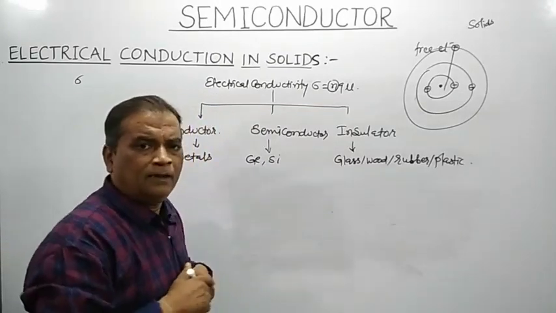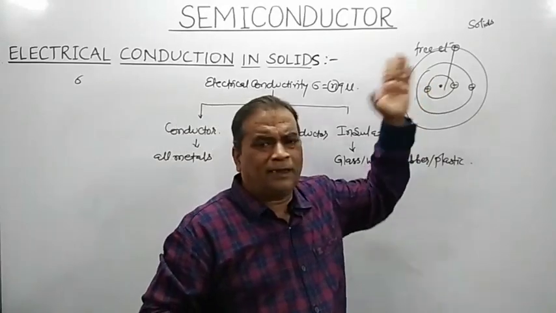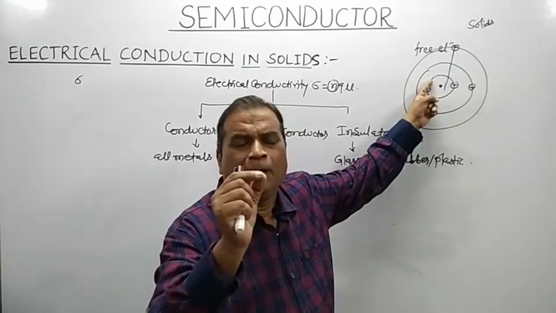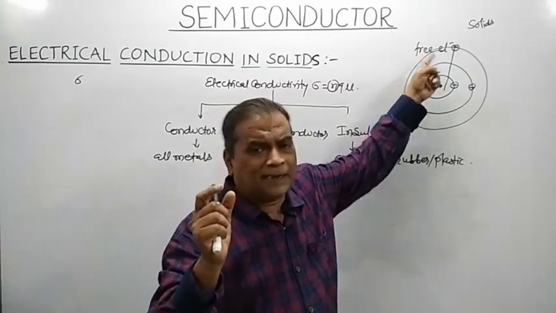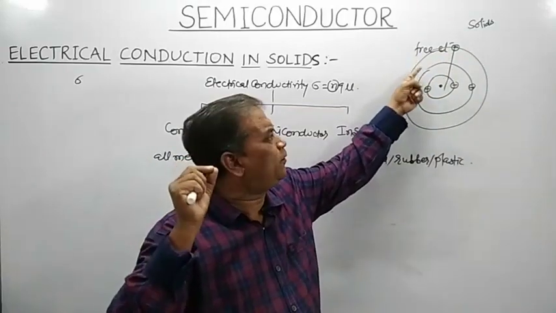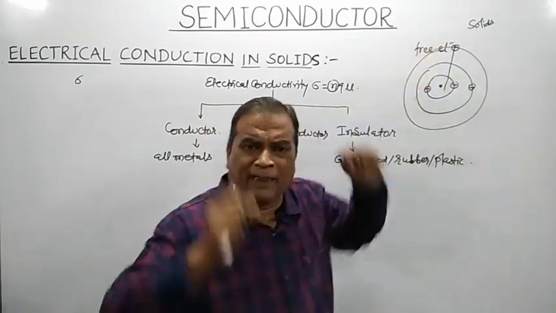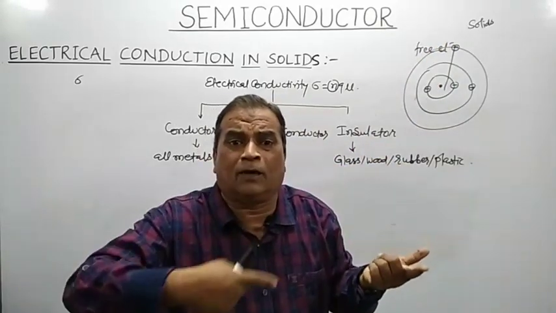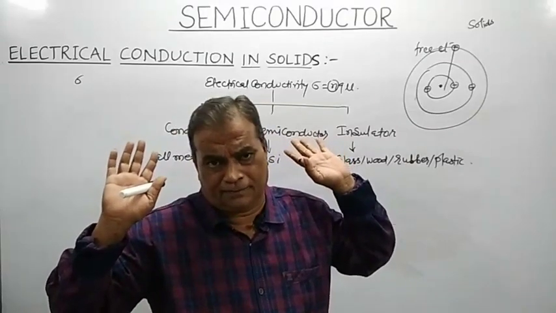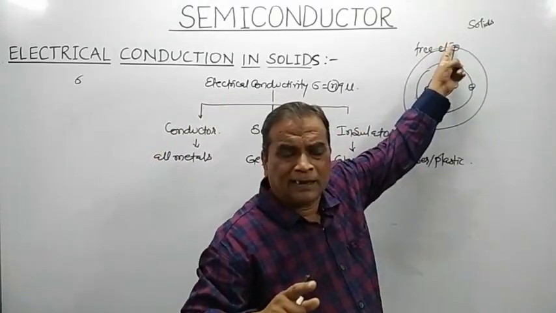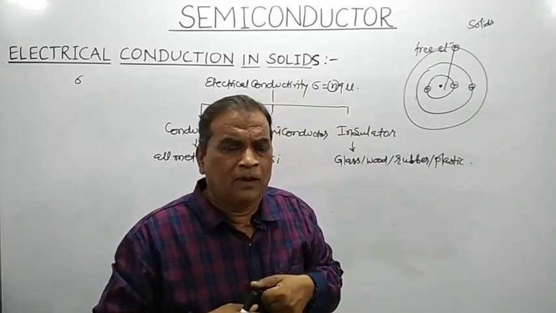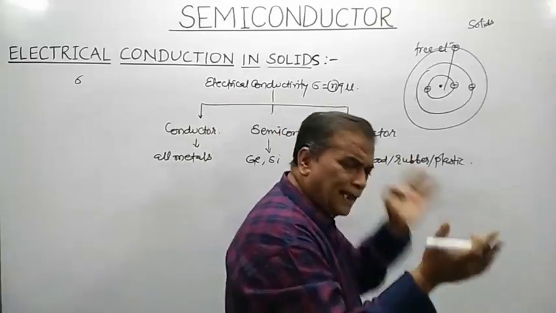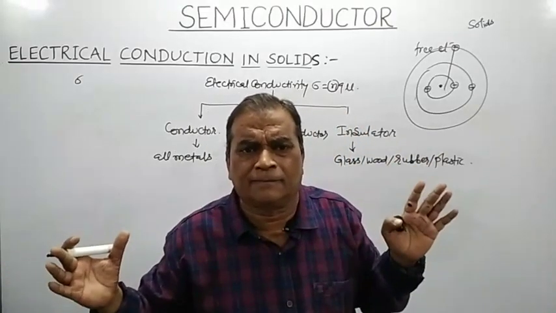In the case of the hydrogen atom, the electron in the innermost orbit, with principal quantum number n equal to 1, has energy minus 13.6 eV. In the second orbit, minus 13.6 divided by 4. In the next orbit, minus 13.6 divided by 9. So an electron in the outermost orbit lies in a higher energy level. These electrons are loosely bound with the nucleus, and in a solid, atoms are closely packed.